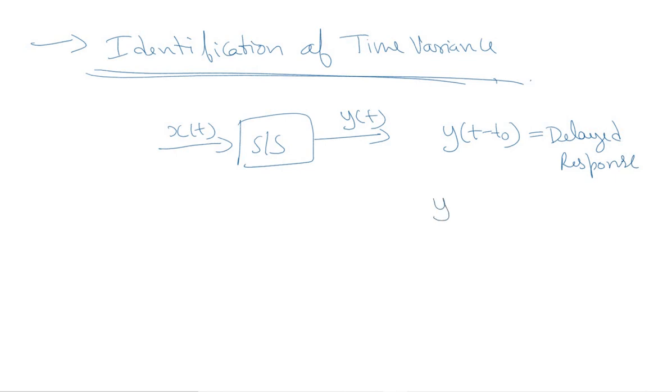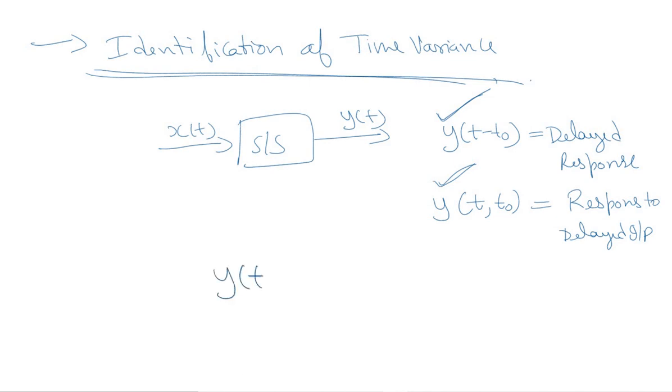and another one is y of t comma t naught. It is the response to delayed input. We need to check these two outputs. If these two outputs are equal, then we say the system is time invariant.